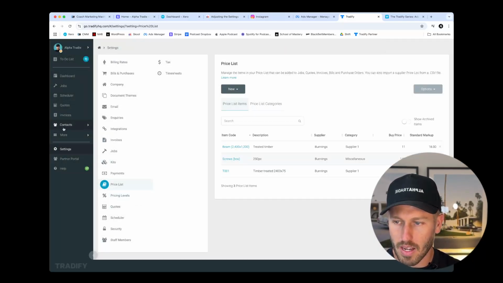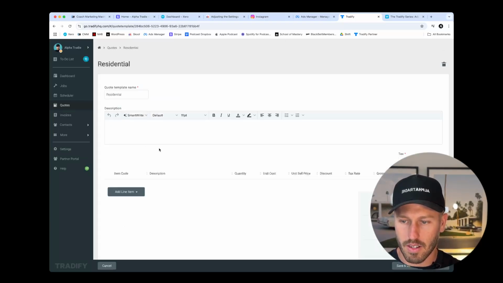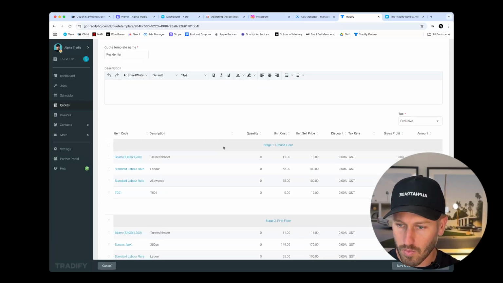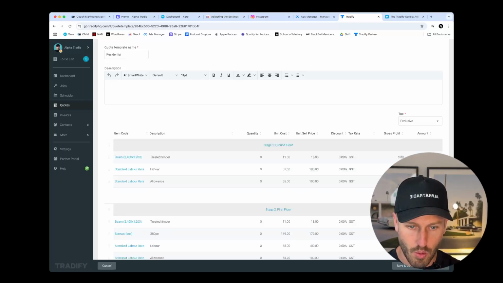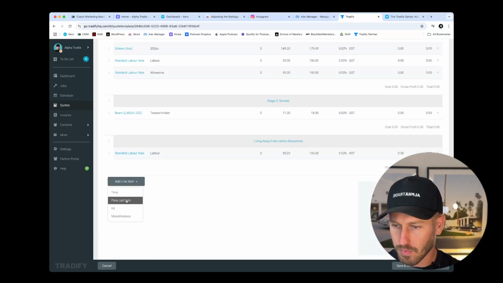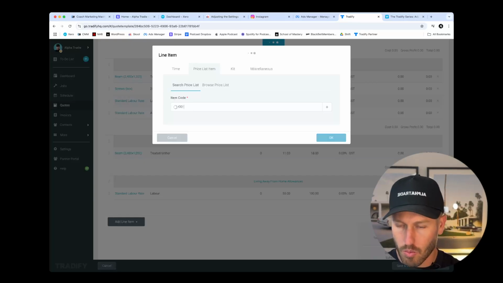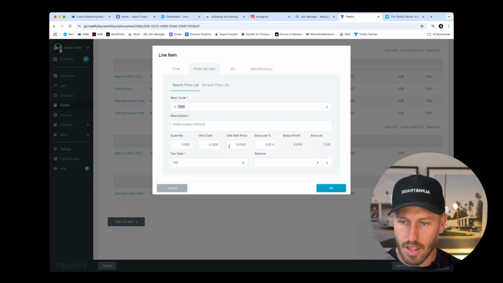Now we're going to jump back into our quote template and just have a look at how that has affected our price list item. So treated timber, sorry, not treated timber, it's T001. What we need to do is we need to remove that now and add it in again because we've edited the price list item. We're adding a T001. We're going to add that line item in, see our unit cost is now in, and we can add it